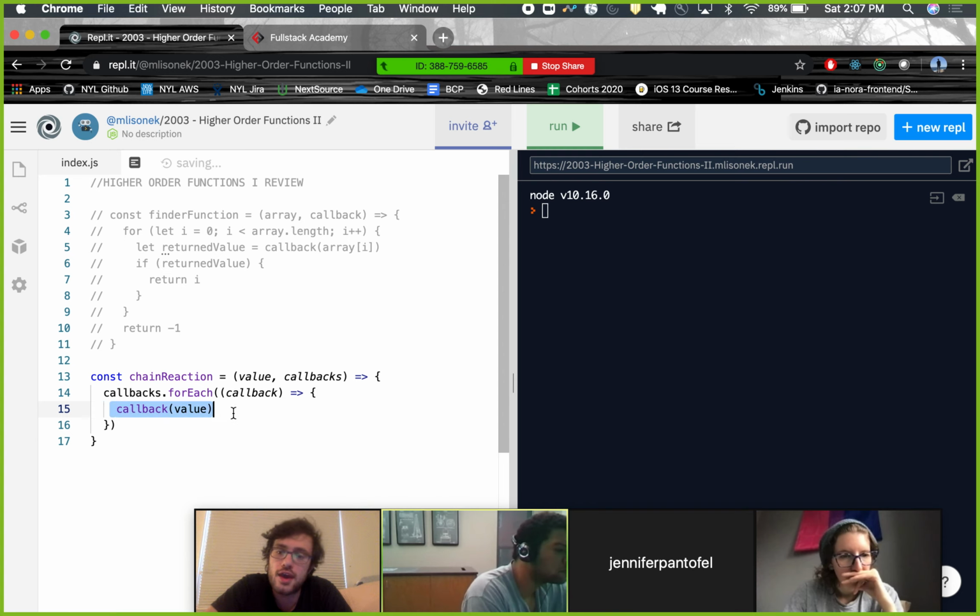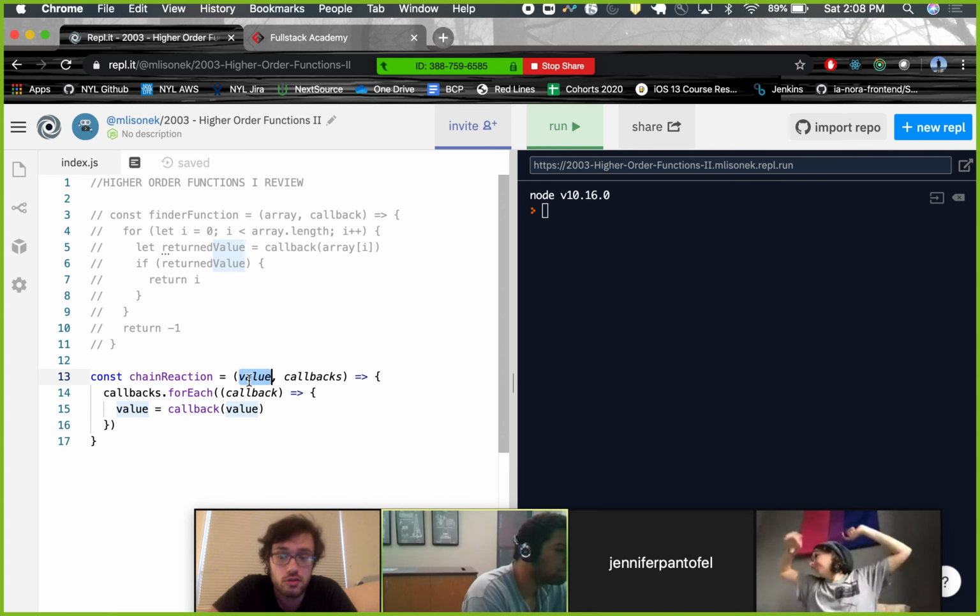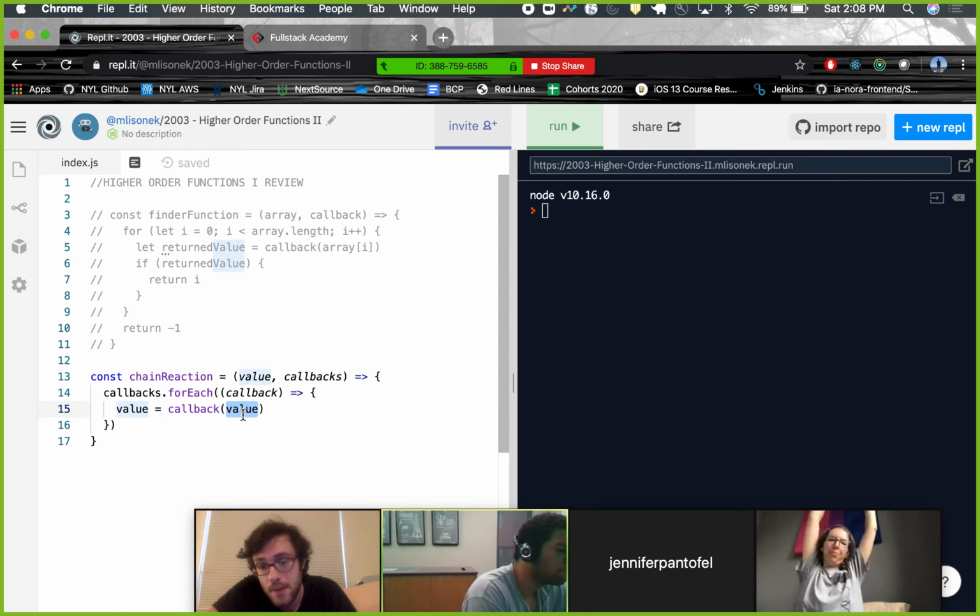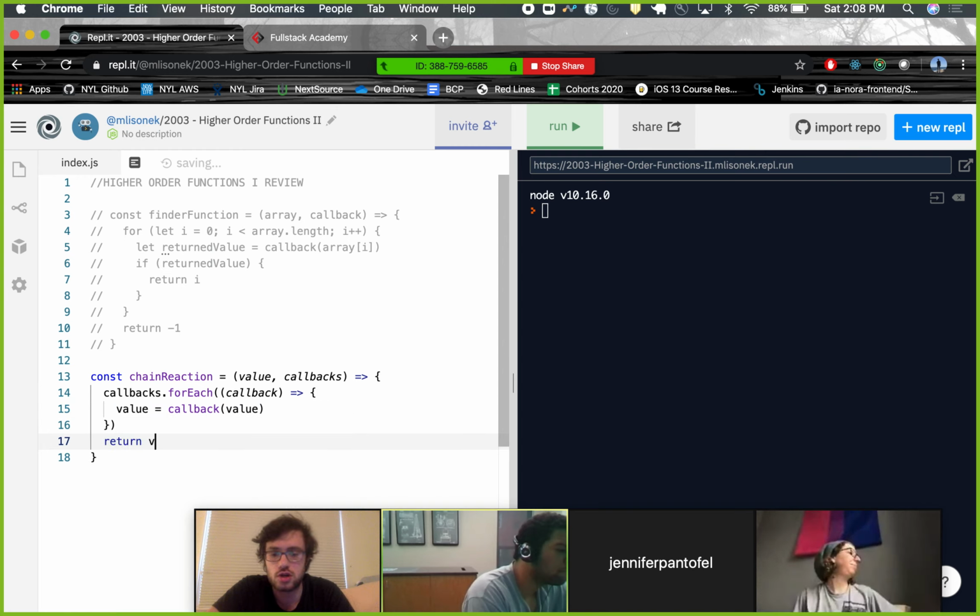But how do I capture this return value if forEach doesn't return anything? I can just say value is now equal to this, because value is defined up here, so on the next iteration of forEach, value will be altered. When we pass in value, it will be that altered value. Then we can just return value.